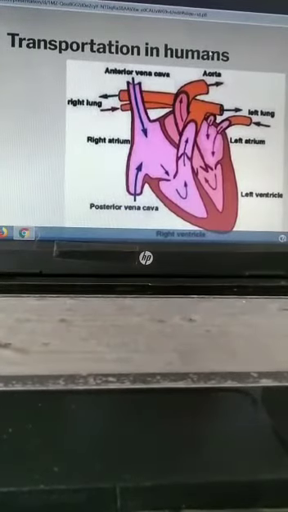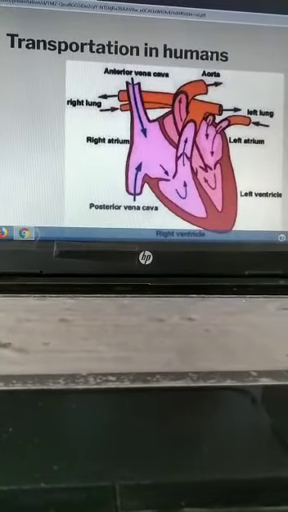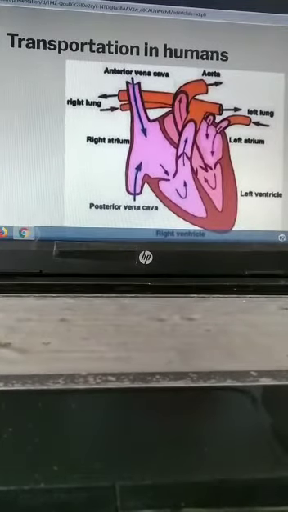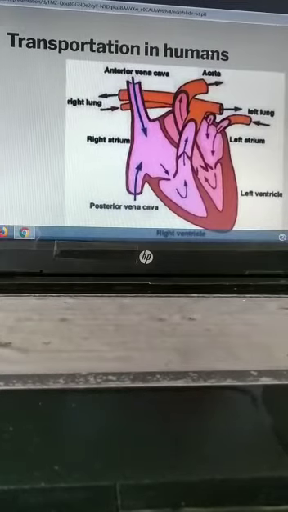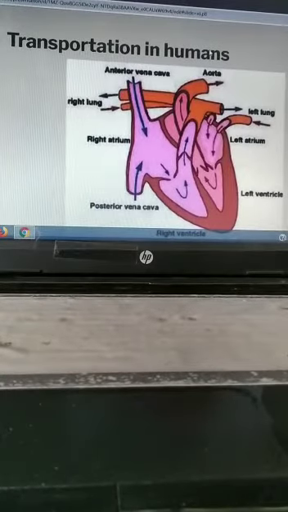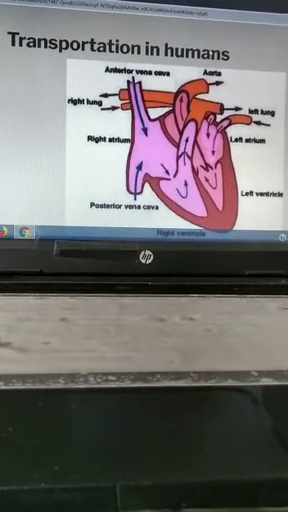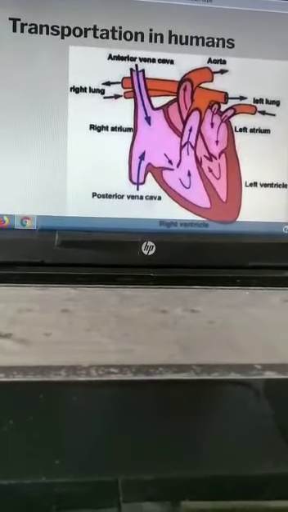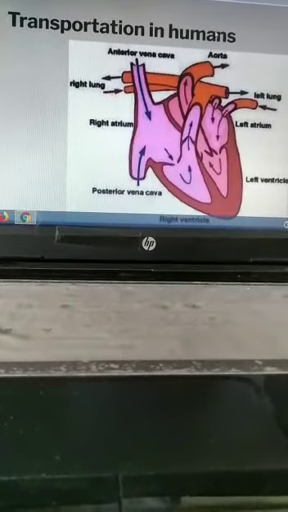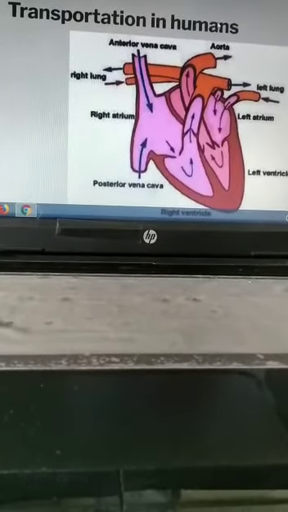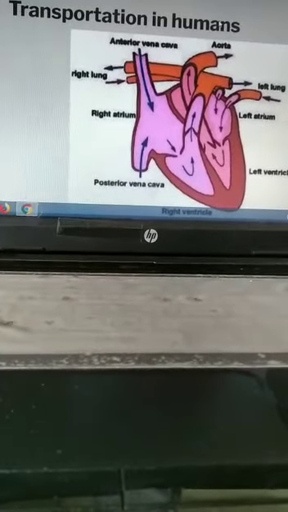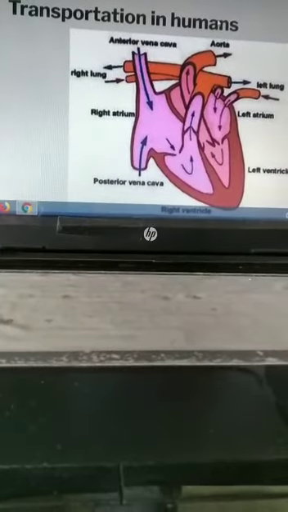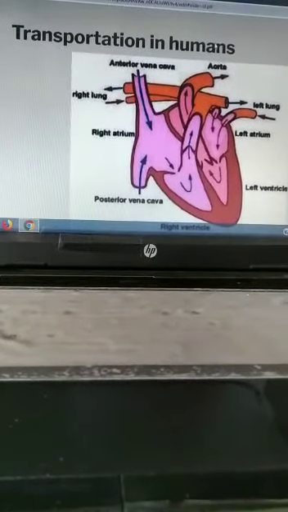The various organs of the circulatory system in humans are heart, arteries, veins, capillaries and the blood. The human circulatory system consists of the heart, arteries, veins, capillaries and the blood. Now we will see all of these one by one.